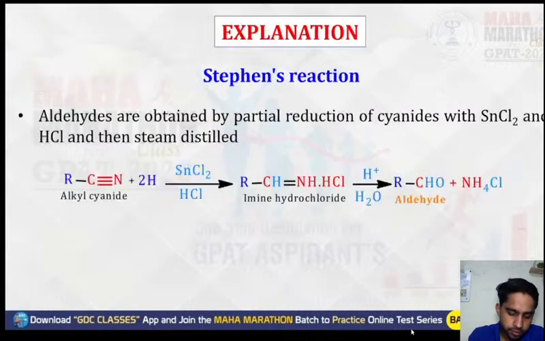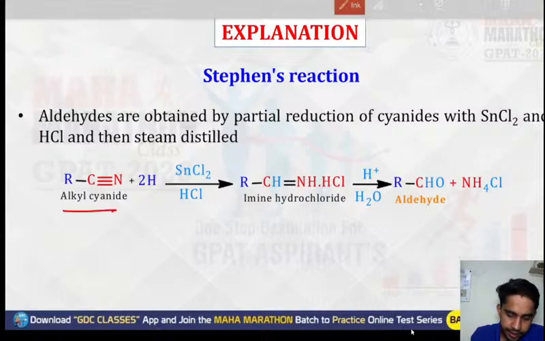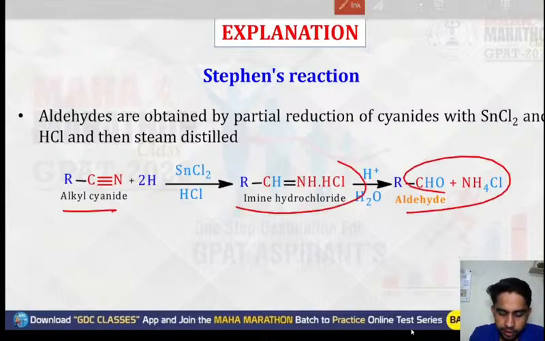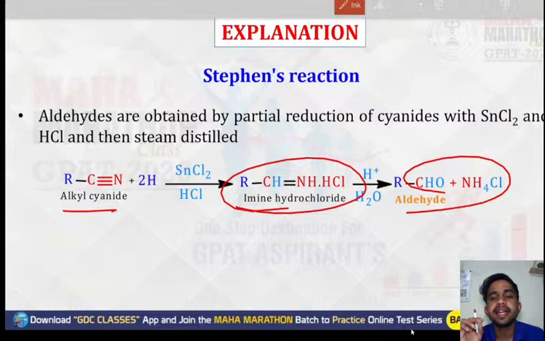So this was an alkyl cyanide. It is converted into the aldehyde, and here the imine hydrochloride is getting formed as an intermediate product.